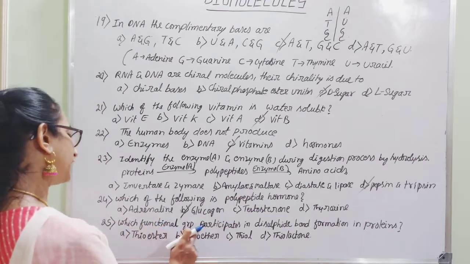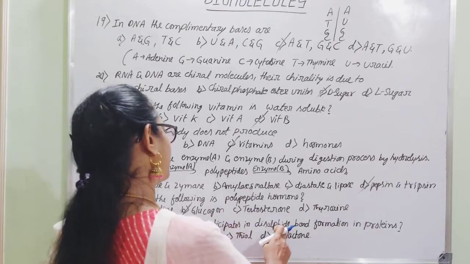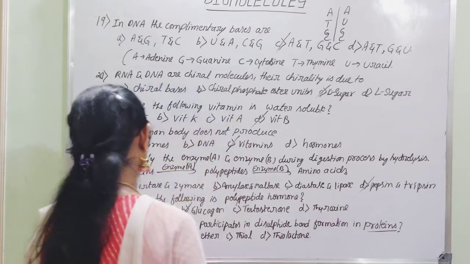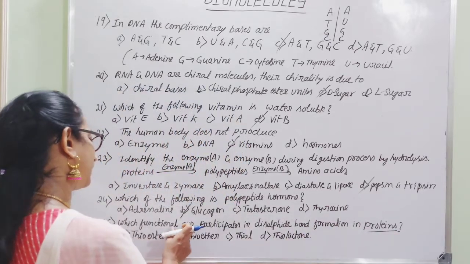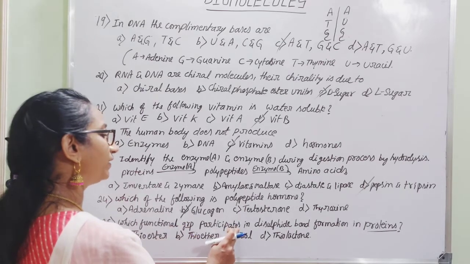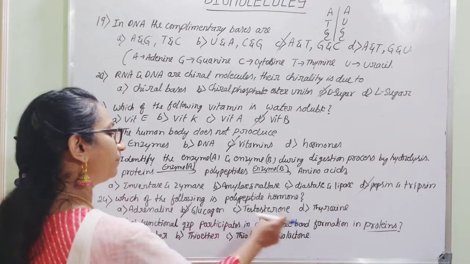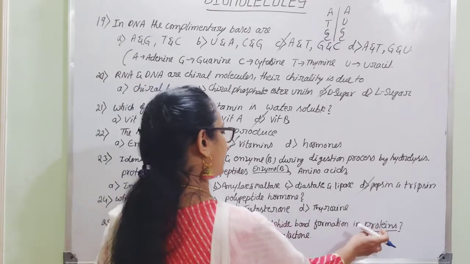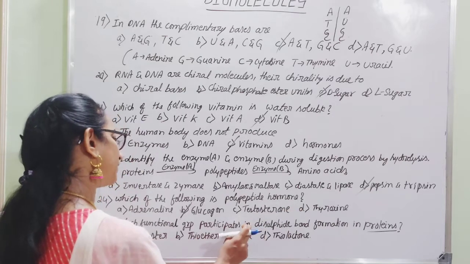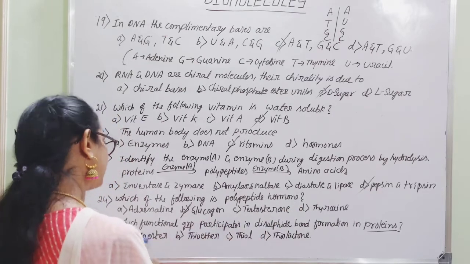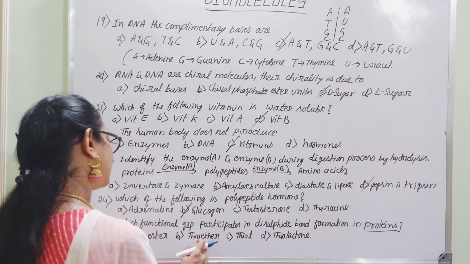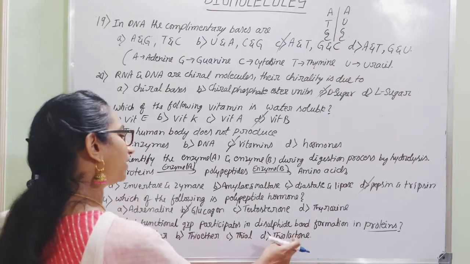Then, which functional group participates in disulfide bond formation in protein? There is one particular functional group involved in the formation of disulfide bonds in proteins. It contains sulfur. The options are thioester, thioethers, thiol and thiolactone.